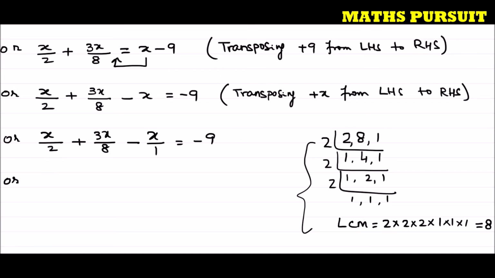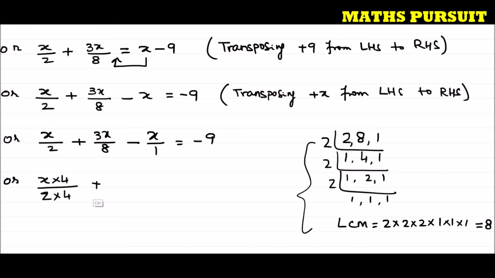This is what I am going to do. In order to get 8 in the denominator, I need to multiply 4 to the numerator as well as to the denominator. This is what we very well know. If we are doing something to the denominator, we need to do the same thing to the numerator also. 2 into 4.